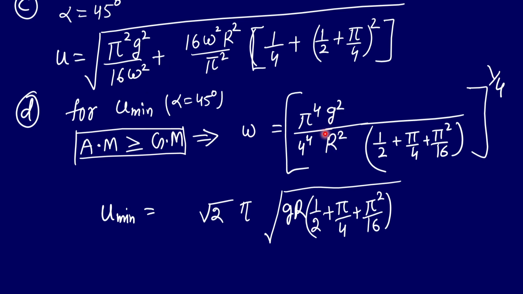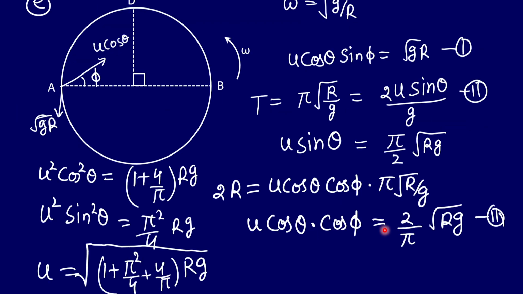So this will be the value of omega, and of course the value of u minimum, since this term here and this term, both of these are equal, I can just replace this whole bigger term as this quantity, right? So this term is getting repeated. That means this is two times. So I can say that the value of u minimum will be equal to root 2 times this much. So root 2 pi g by 4 omega. But again, I will have to put the value of omega from here. So after that, this u minimum becomes this much, right?